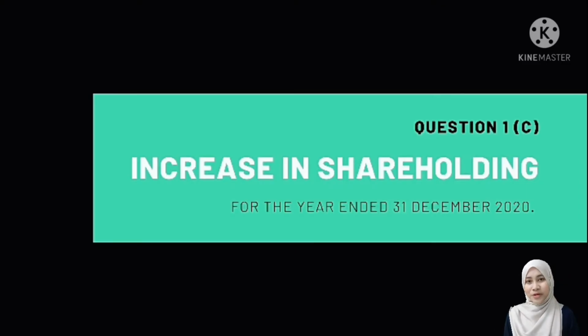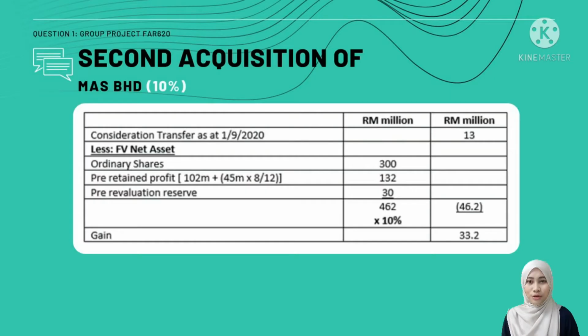Next, we move on with question 1C, increase in shareholding. How to calculate the gain or loss on the second acquisition? Firstly, we take the consideration transferred on the date of acquisition. As in this question, Mas Berhad acquired during the year, on 1st September 2020, amounting to 13 million.